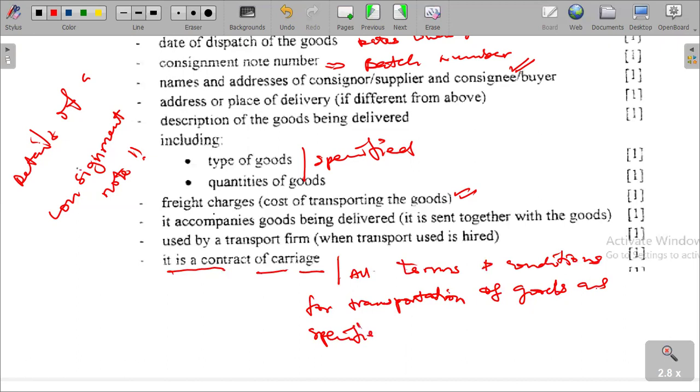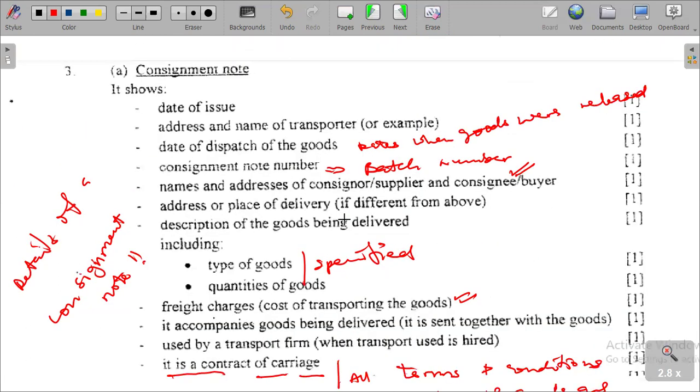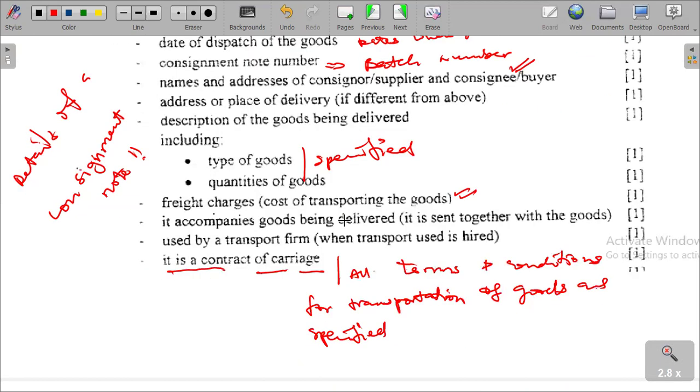As we have seen above, we have who the supplier is, his address, the address of the buyer, the quantities of goods, their types, and also the date of dispatch. It also shows the type of transport used to carry those goods.